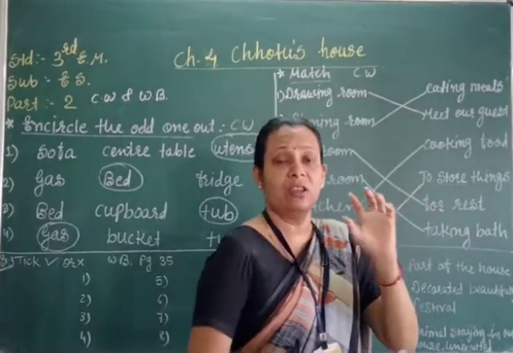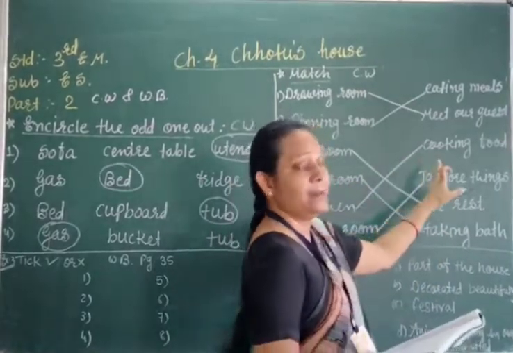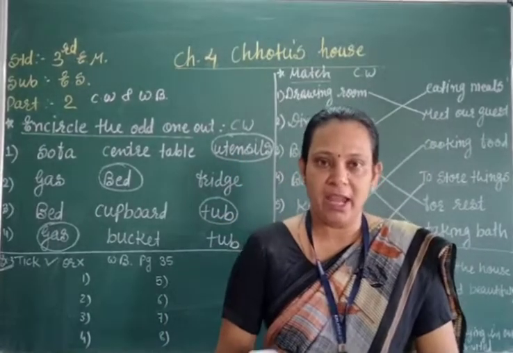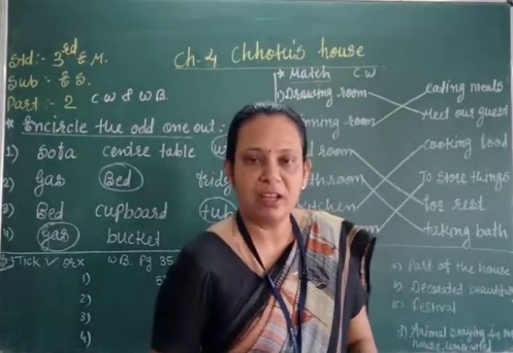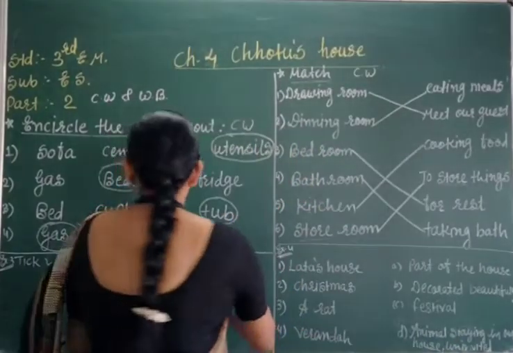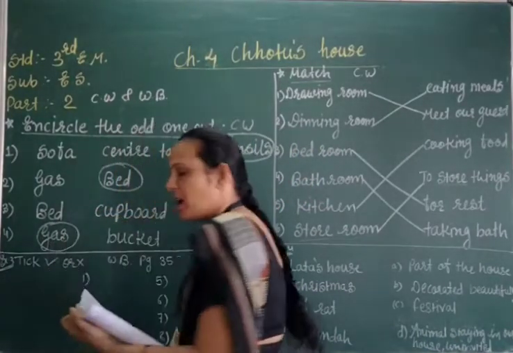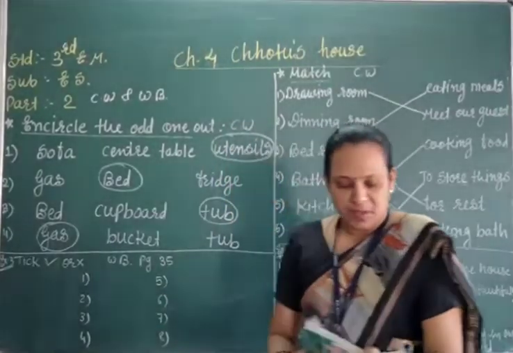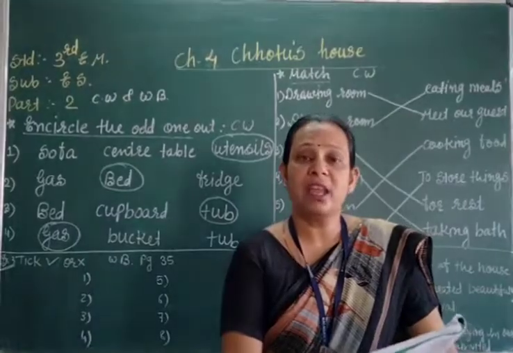Firstly, whatever you are sure about, match that, and after the rest is done, you think and then match. Okay? Now open page number 35. Now exercise 3, take right or wrong of the workbook. Page number 35. Monu rented a house to stay in.